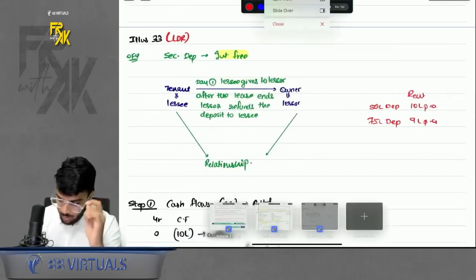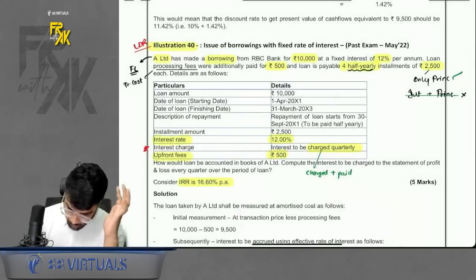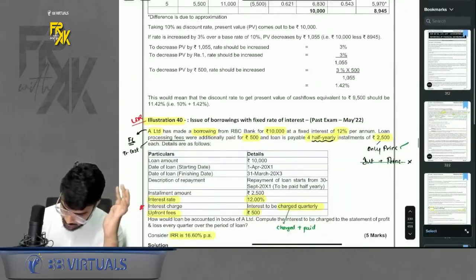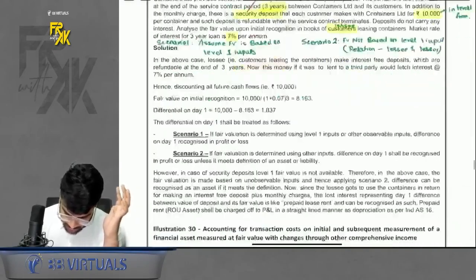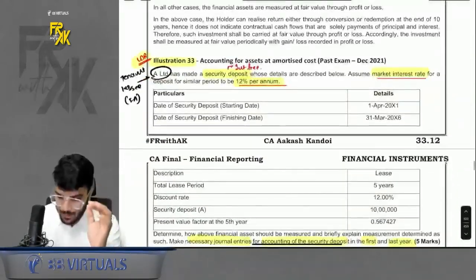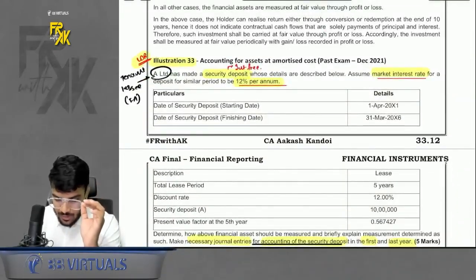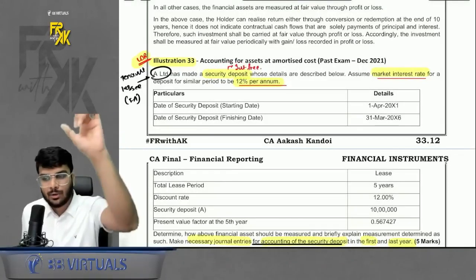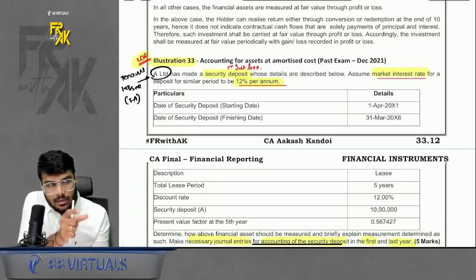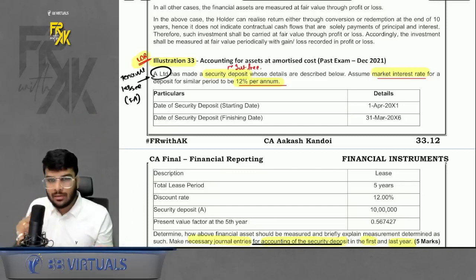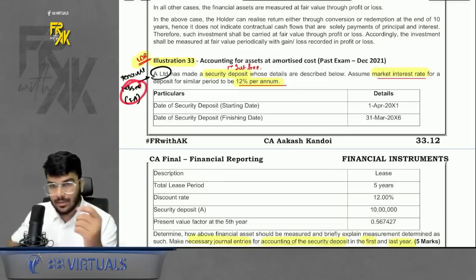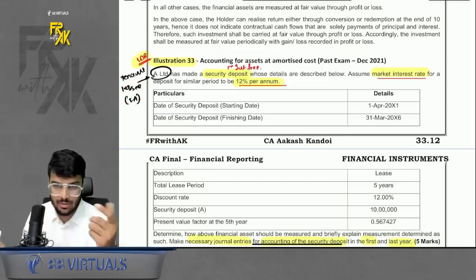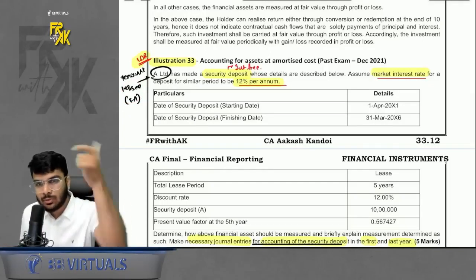Got it, sir. Now we will also do some questions from your module. So what were the questions which were there? So one question is illustration number 33, if you can see. Now here the point is of security deposit. Do you know, as I already told in Ind AS 116, the tenant will give the deposit to the owner. Tenant means lessee. The deposit is given to the lessor.